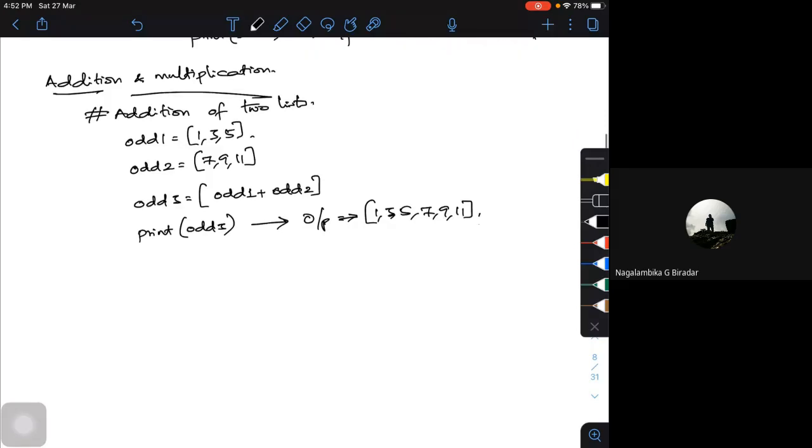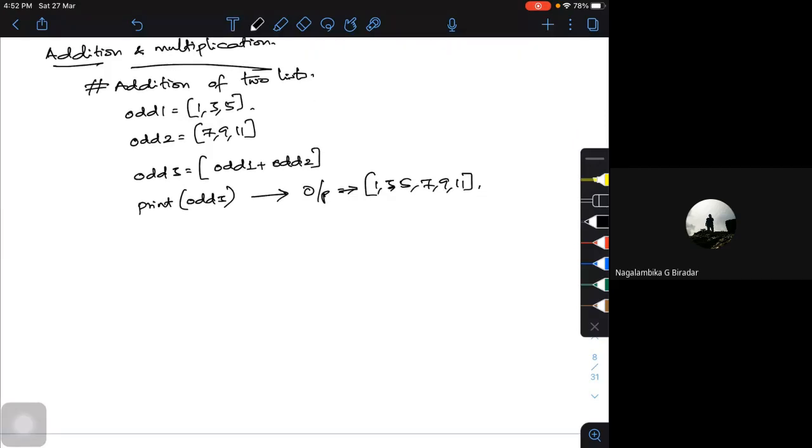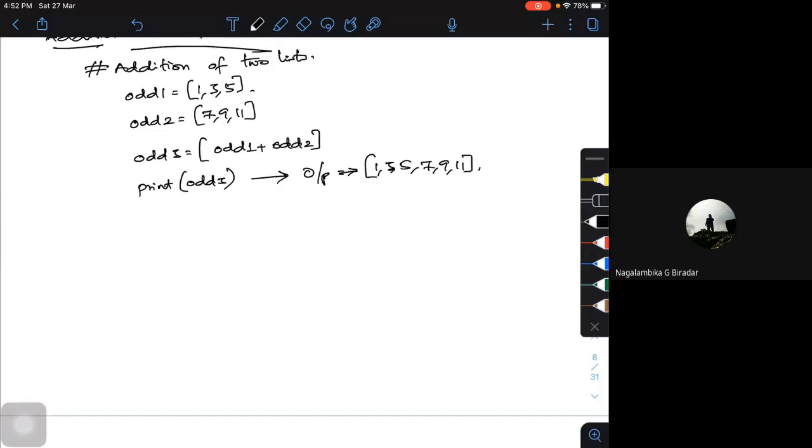Suppose I want to multiply a particular list n number of times. So I have odd 1, and I want to print it. So odd 1, use this multiplication operator, star, 3 times.